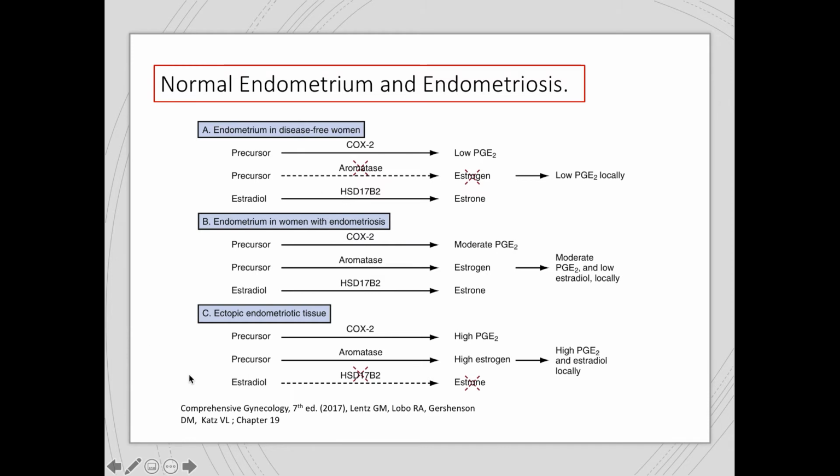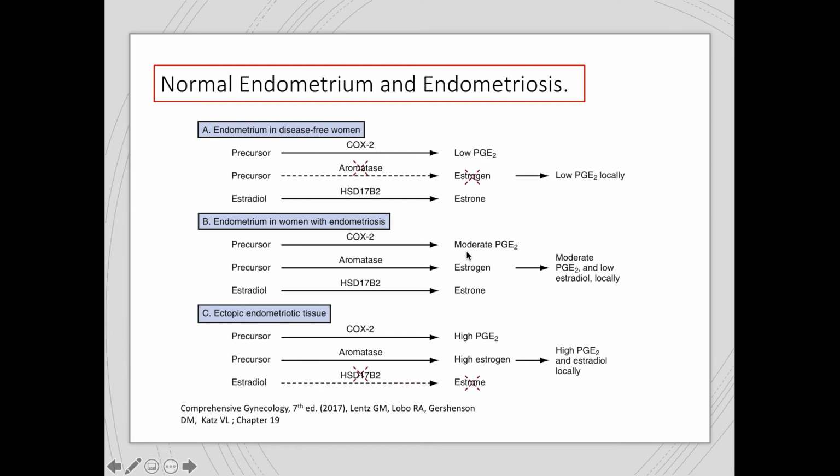Now, let's compare this to the endometrium of women with endometriosis. In women with endometriosis, the endometrium has increased levels of COX-2 or increased activity of COX-2, and therefore we have moderate levels of prostaglandin E2. Also, there is aromatase enzyme in the endometrium of patients with endometriosis, and therefore androgen will be converted to estrogen.